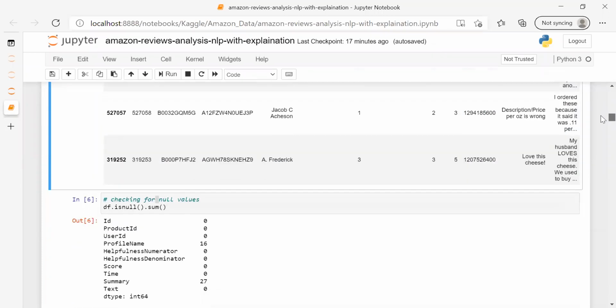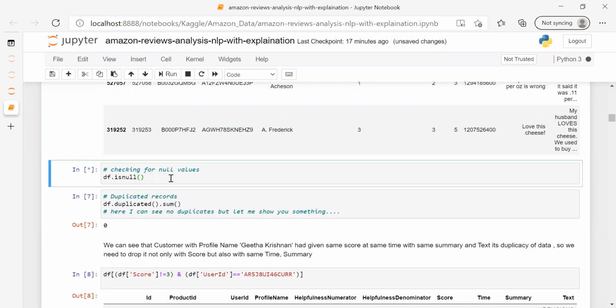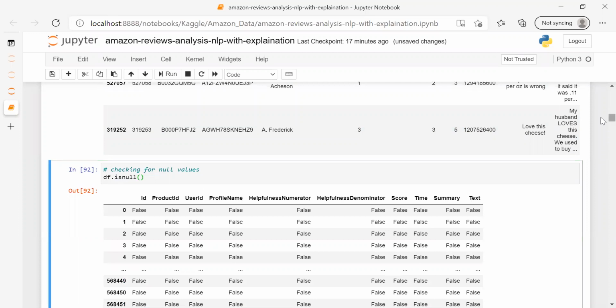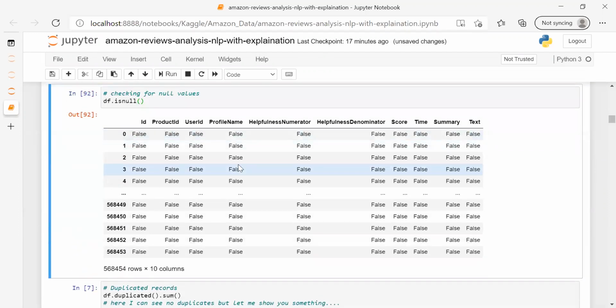So for null values, if I run this function, df is my data frame name, dot. We use the dot symbol to go to the next line of code. So the isnull function will return the null values. And what I want to do is the sum of this. Let's suppose if I remove this and I run it, what will happen? It's giving me the complete data frame and it's telling me where the value is null. It will give me true, and otherwise it's going to give me false.